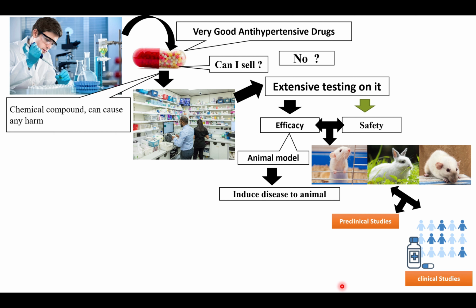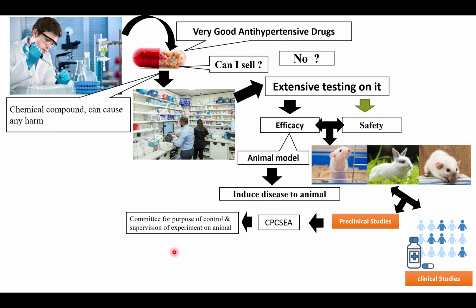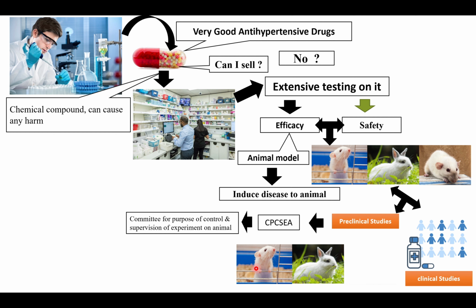As you know, in today's date, animal studies are highly regulated. So there are many regulations. In preclinical studies, we are not supposed to take any animals and give drugs to them by our own wish. We need to follow proper guidelines, and the guidelines are given by CPCSEA, Committee for Purpose of Control and Supervision of Experimental Animals. This committee gives us proper guidelines on which animals we will take, how many animals we will take, what can be done, and what cannot be done. So under the CPCSEA guidelines, we will do preclinical studies.